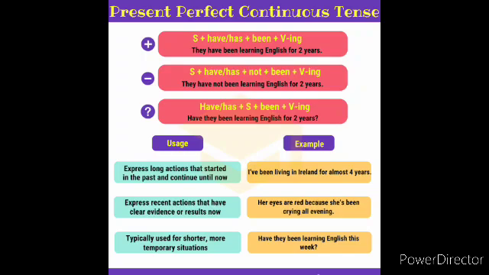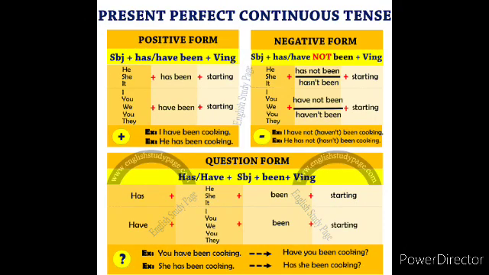Let's see some more examples. Look at the structure and the sentences here, as we saw in the previous image, children. Present perfect continuous tense in positive form: subject plus has or have, been plus verb in the ing form. See the examples here. She has been starting. If the subject is in the singular form, we should go with has plus been, verb in the ing form. If the subject is in the plural form, we should go for have been plus verb in the ing form.